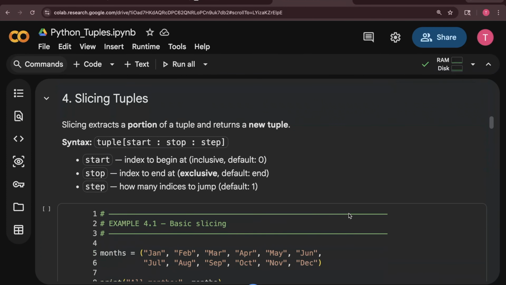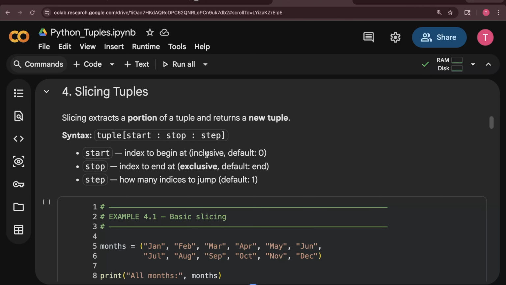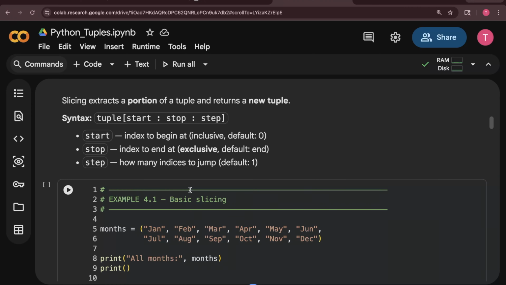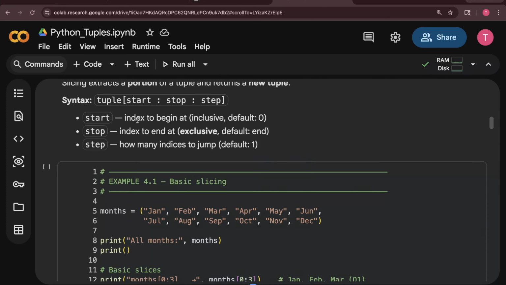Now we'll talk about slicing tuples. Again, same thing. You have to pass the starting index, the stopping index, and the jump or step value, same as I discussed in the list case. Start index is where to begin, inclusive, default 0. Stop index is where to end, exclusive, default end. Exclusive, why? You guys know now, it always subtracts 1 from the end index. And step means how many indexes to jump.